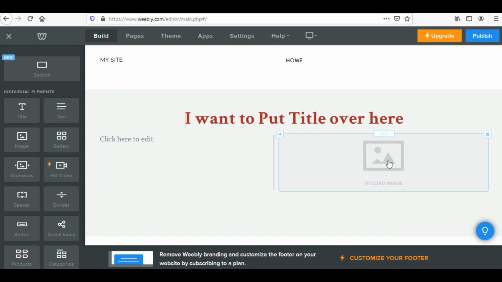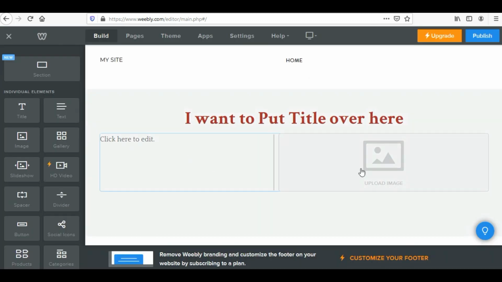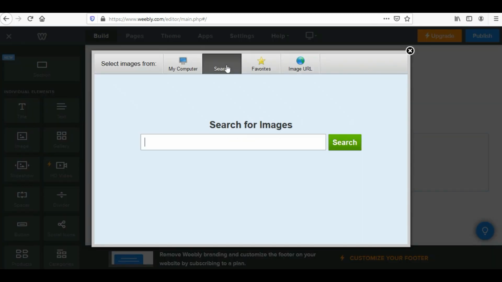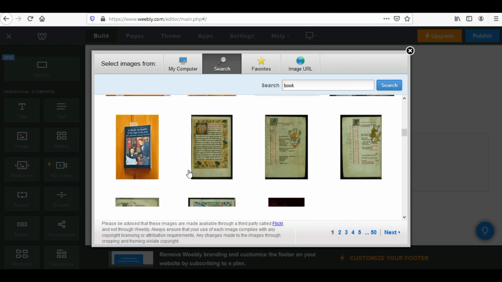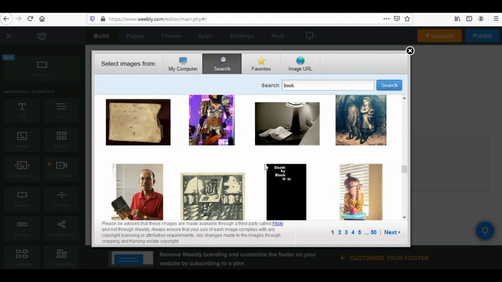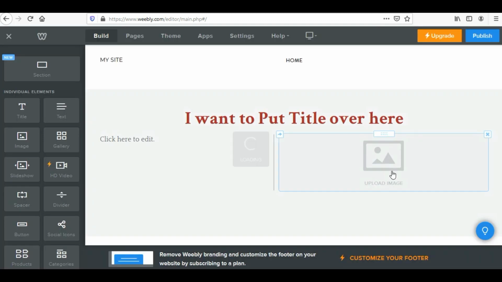Now I want to upload the image over here. I'll click on upload image. Now I can drag any of the images from my computer and I can upload it over here, or I can search straightforward the internet from here. Maybe I'll say book. I want images of books, but please be very careful related to the copyright issue. I have just written book, so all these images are appearing. In order to show you, I'll select this image.